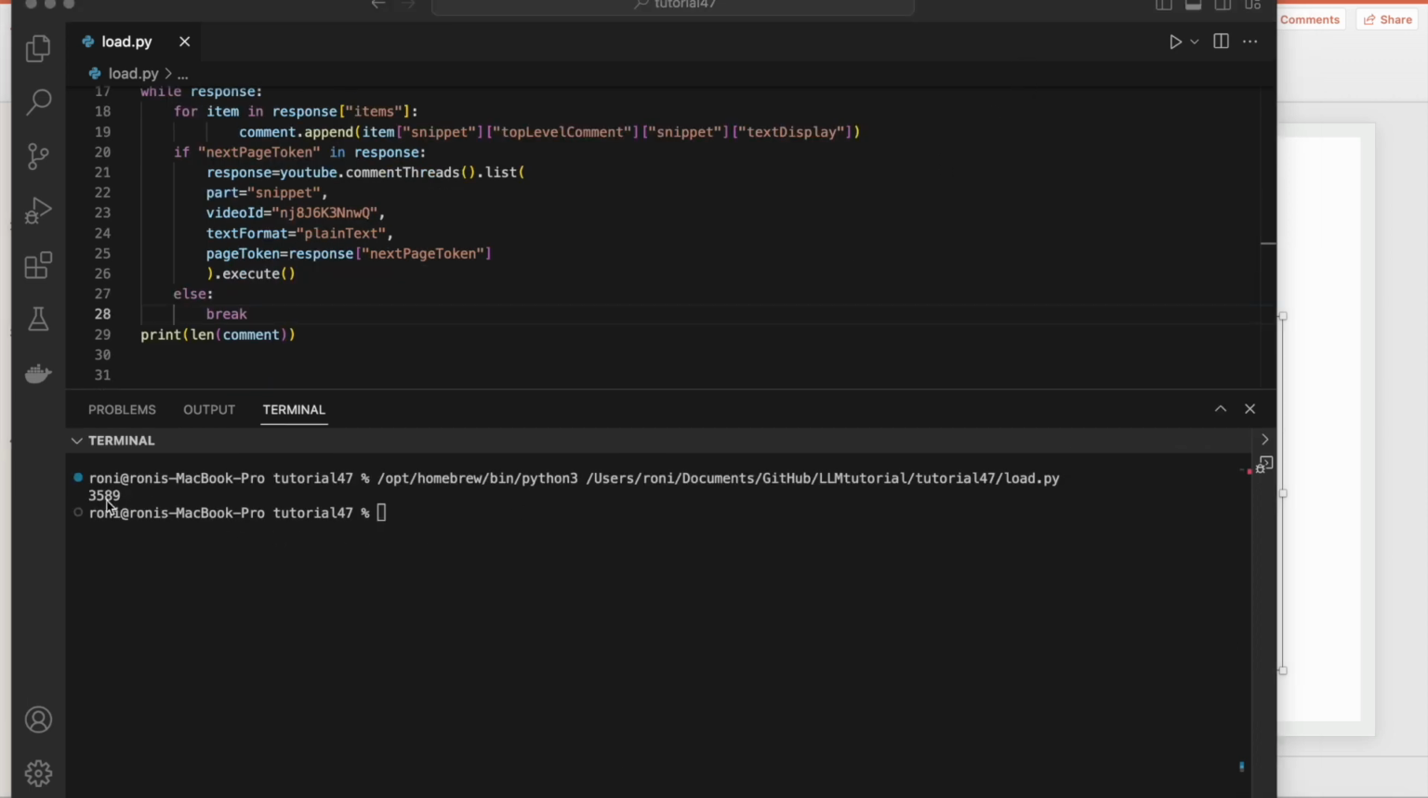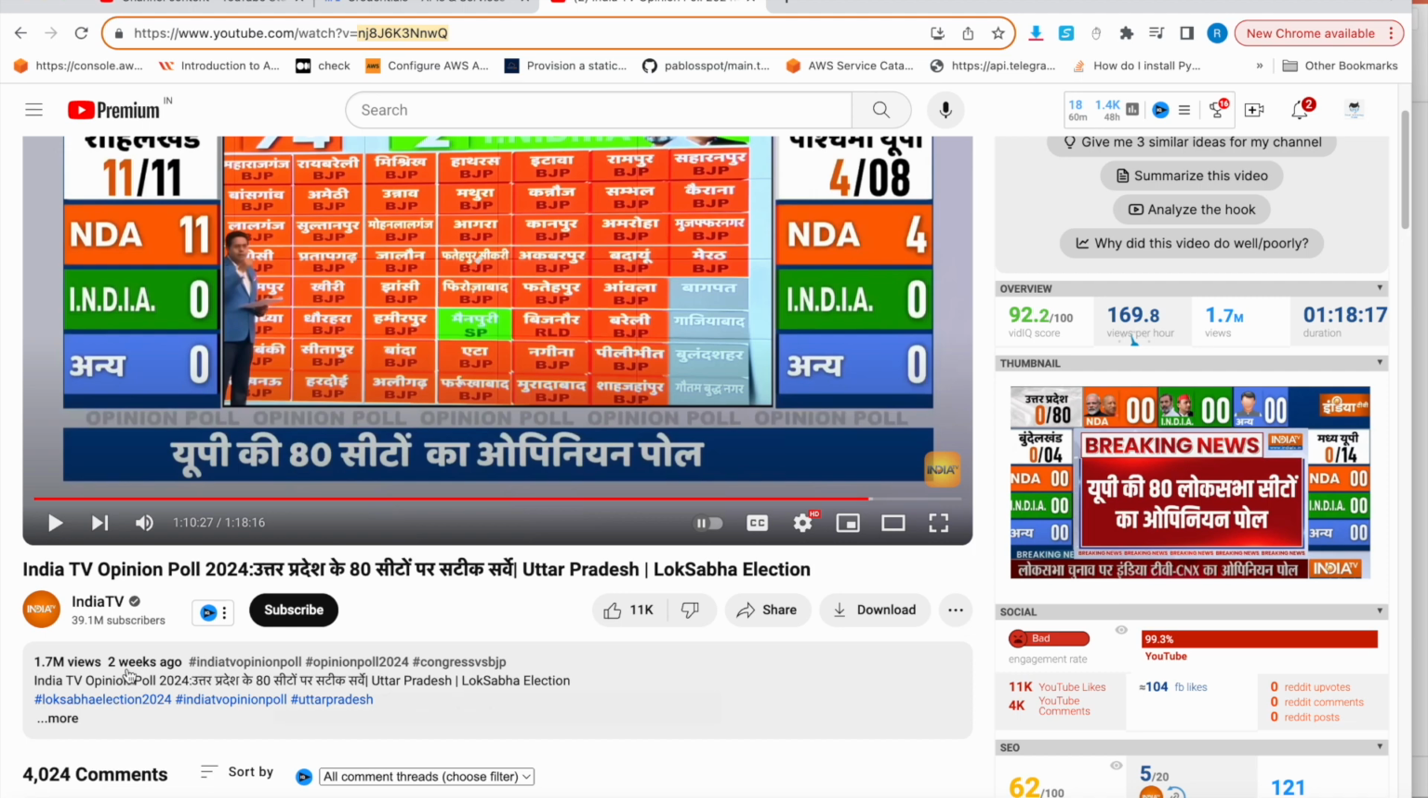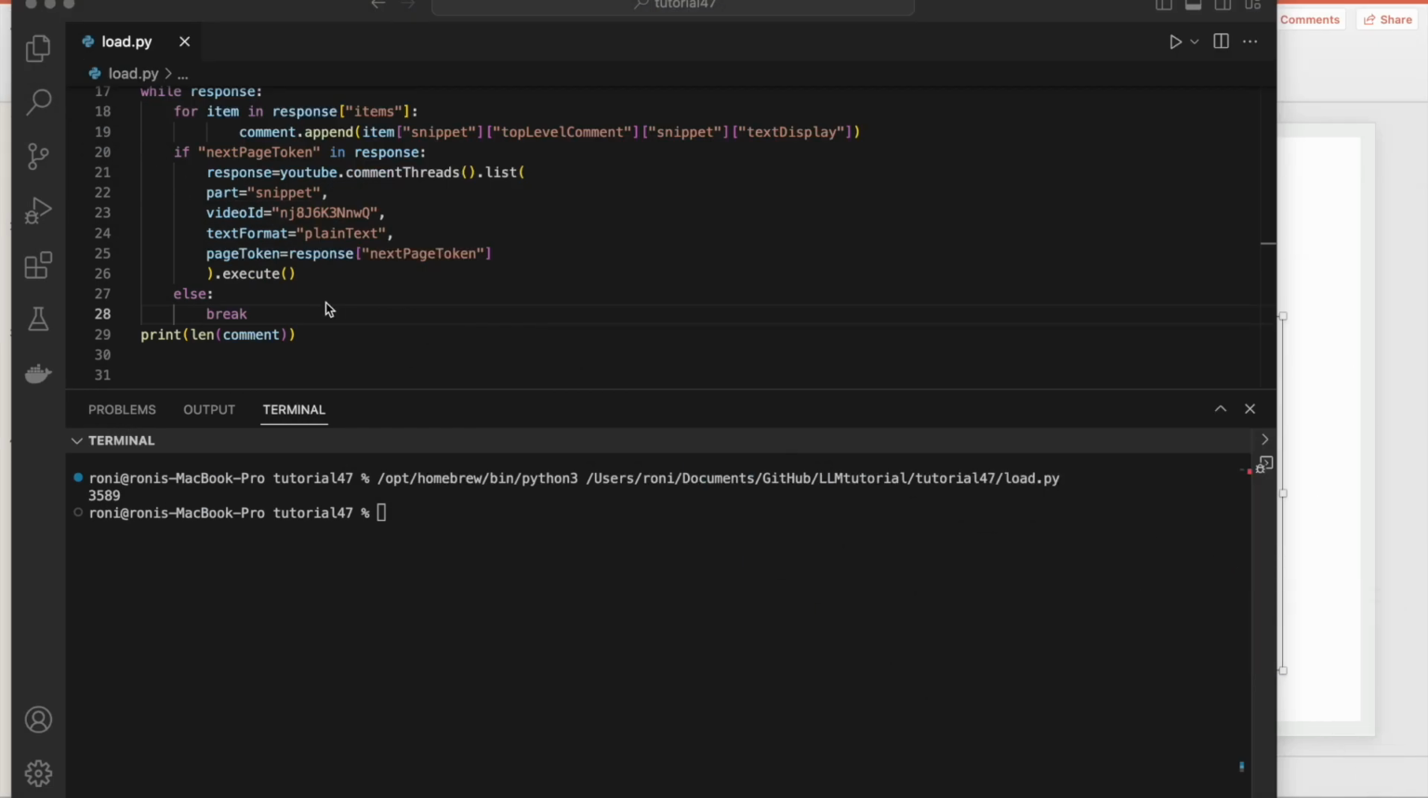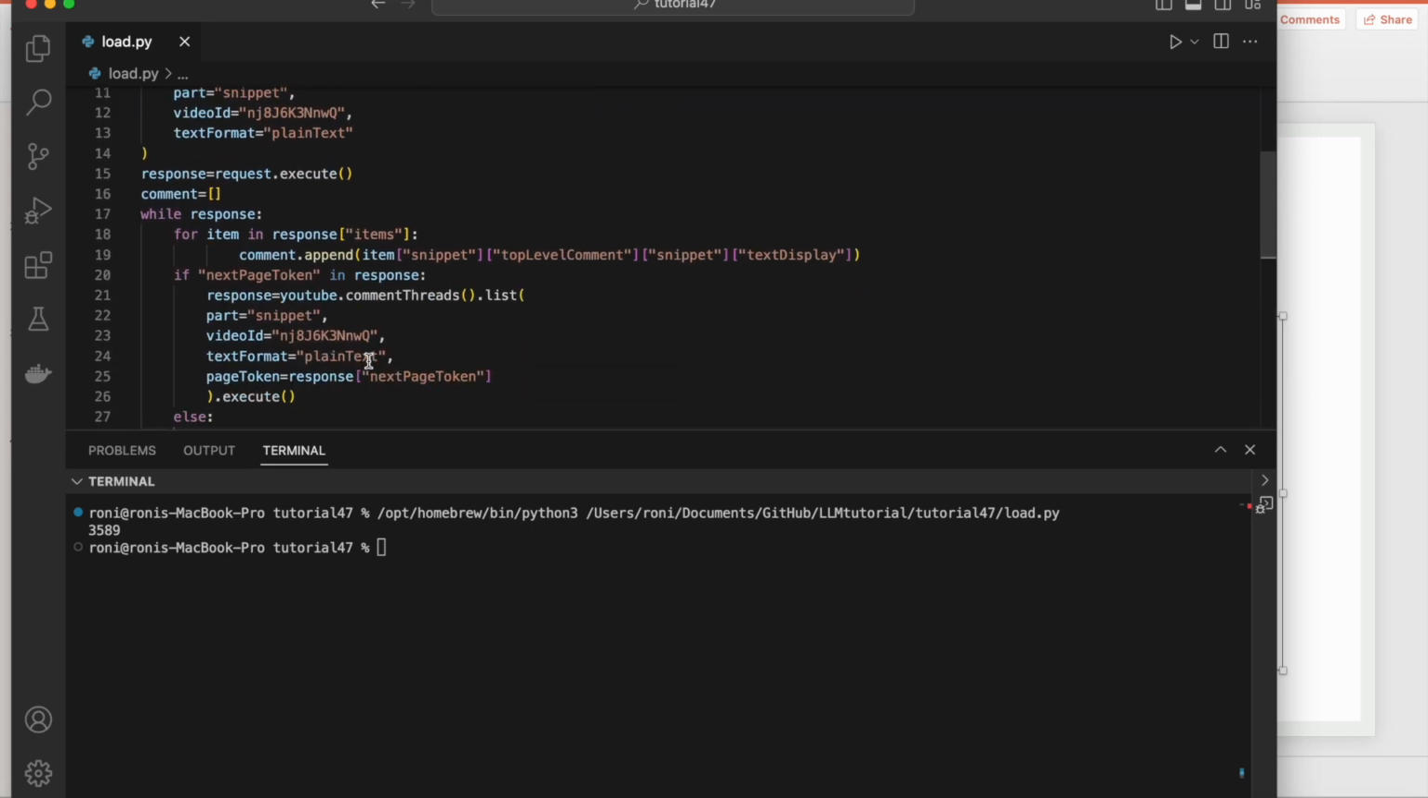You can see the count is 3,589, but if you go here it's around 4,000, so almost 450 or 500 comments were skipped by the YouTube API for some reason. Some percentage will be skipped, almost 10%.